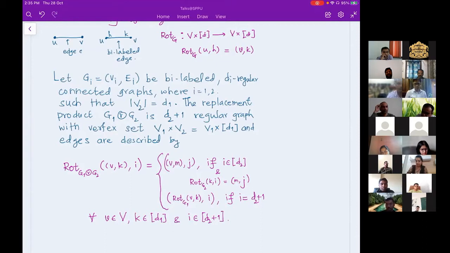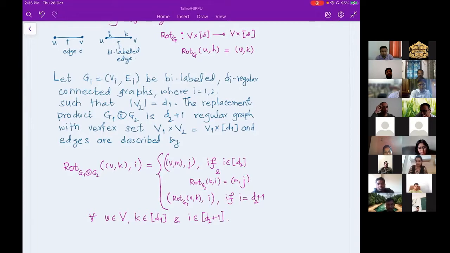And that is done with the help of another rotation map. That's why the resultant graph will have degree 1 more than the regularity of the second graph. So the second rotation map is actually for the edge in the first graph, between those two vertices.